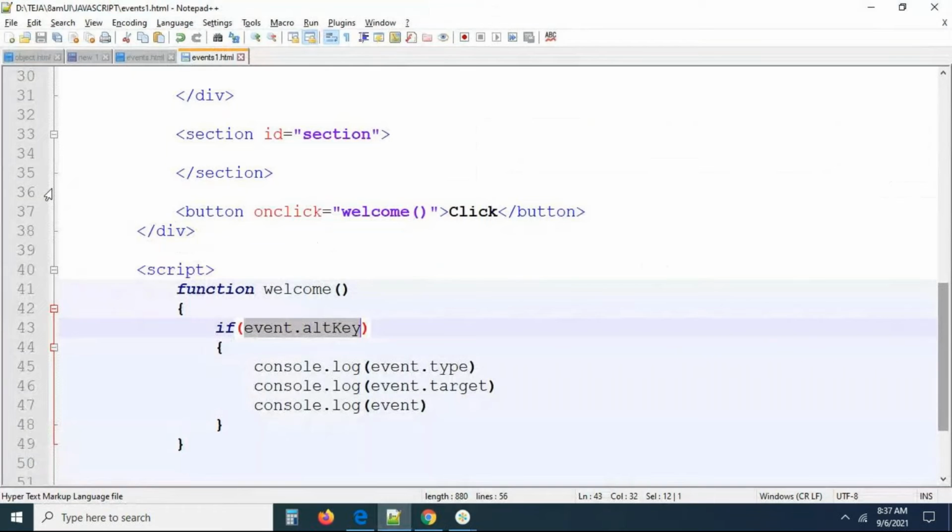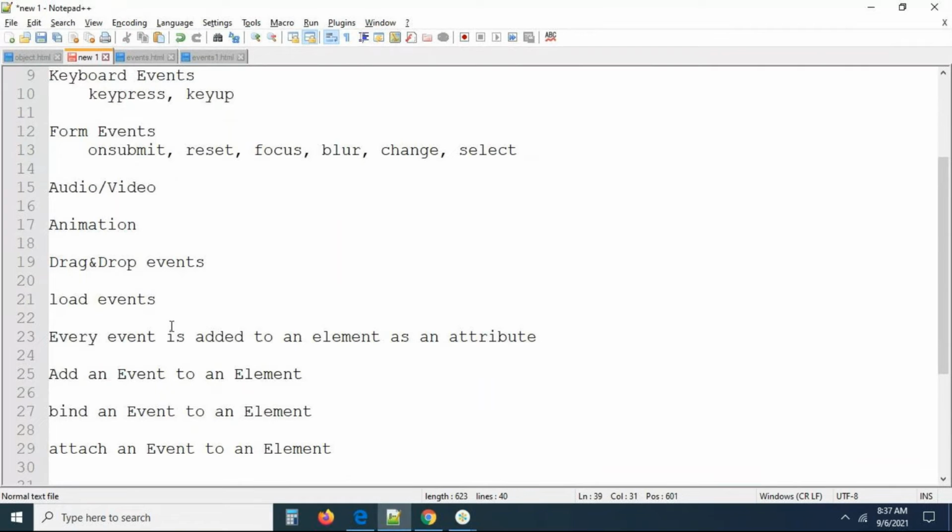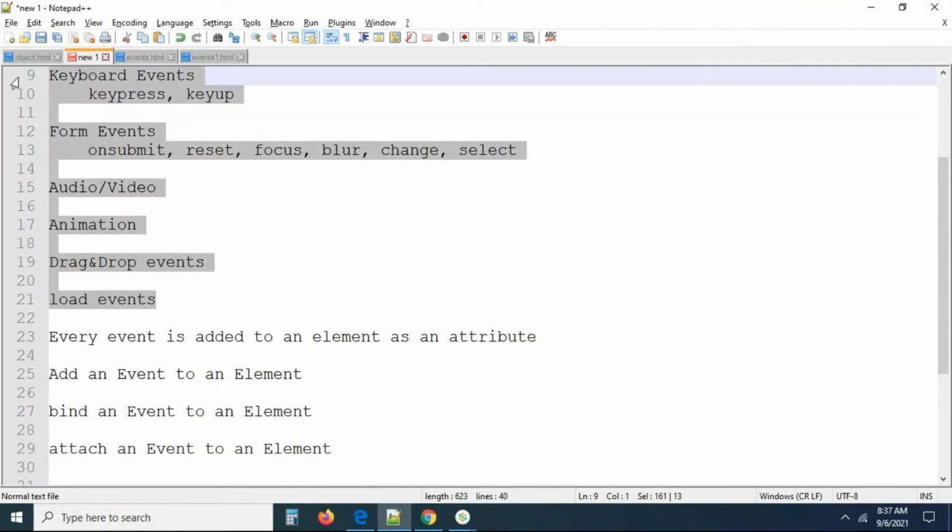Sometimes we need to execute the function logic conditionally. How can we do this conditionally? Remember, I told you some of the event categories, right? Form events, mouse events, drag and drop events like this. The event object will automatically be available for all these events. Event is one object, that is a predefined object.